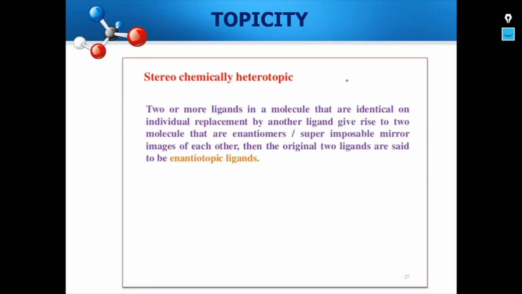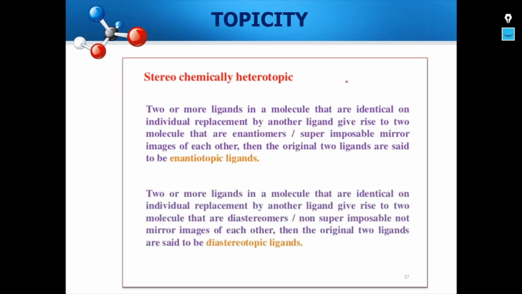Now, when we say stereochemically heterotopic, two or more ligands in a molecule that are identical, on individual replacement by another ligand, give rise to two molecules which are enantiomers, non-superimposable mirror images of each other. Then the original two ligands are said to be enantiotopic ligands.